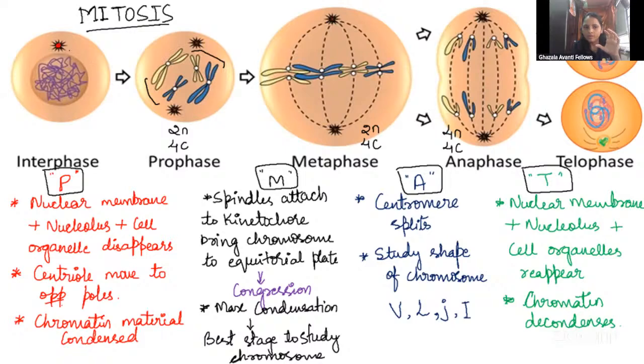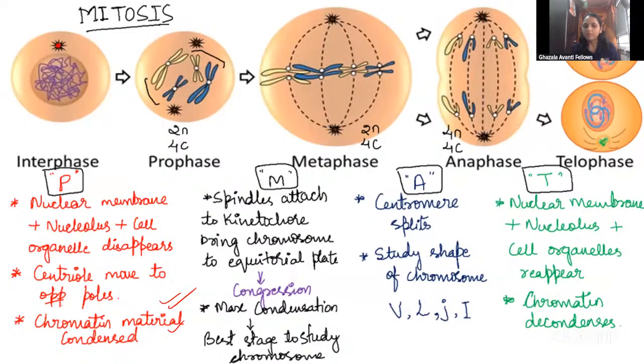It is together now. It is moving towards the opposite pole. See here, both the centrioles are moving towards the opposite poles for making the spindle fiber. That's why they are moving towards the opposite pole. Now, chromatin material becomes condensed. In interphase, the DNA is in the form of chromatin, right? Now, it will condense to form the chromosome, right? So that's why the chromatin material will condense now.